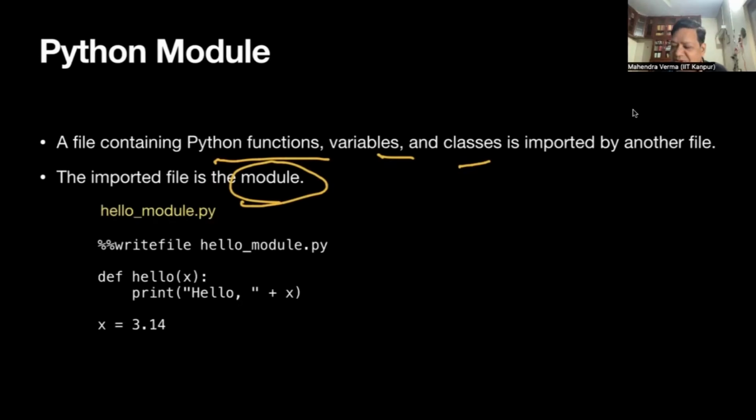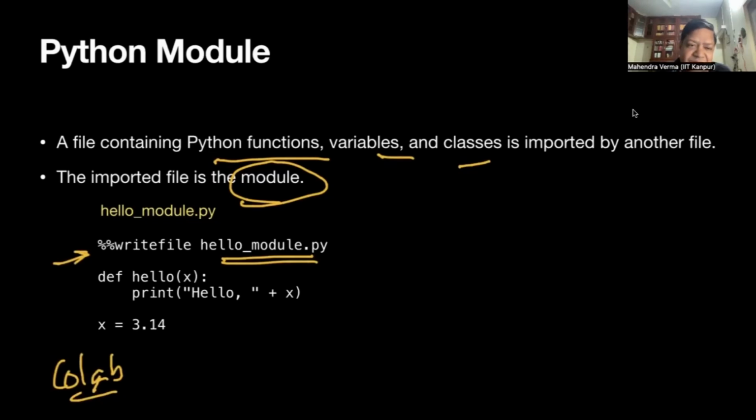So, a simple example. We have a file whose name is hello module.py. I am doing it in Google Colab. In Colab, we name a file by this write file name command.